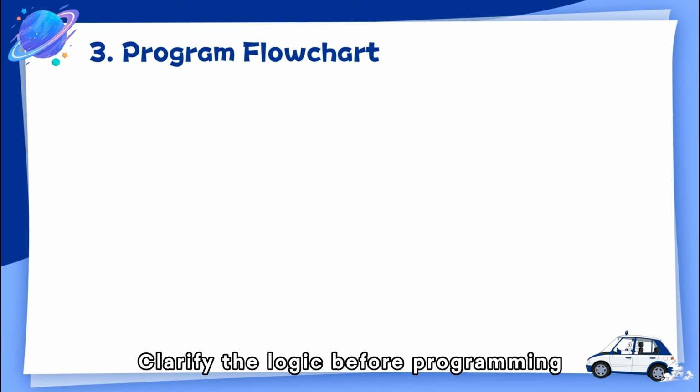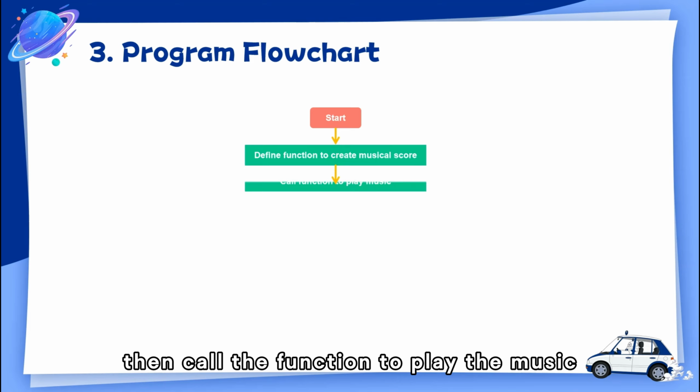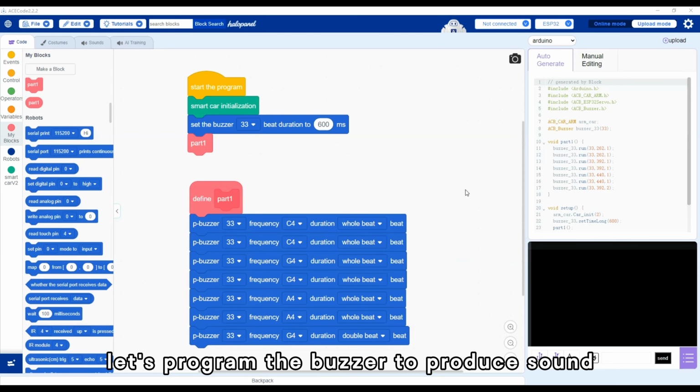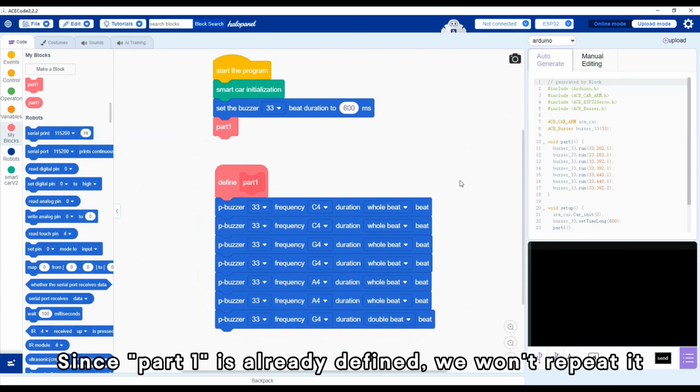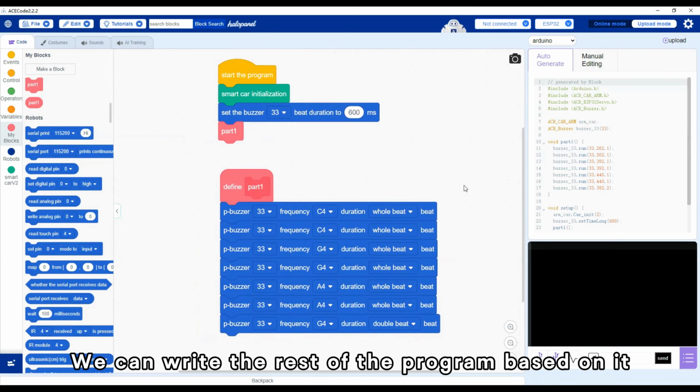Clarify the logic before programming. After starting, first define the function and create the musical score. Then call the function to play the music. Now that the logic is clear, let's program the buzzer to produce sound. Since part 1 is already defined, we won't repeat it. We can write the rest of the program based on it.